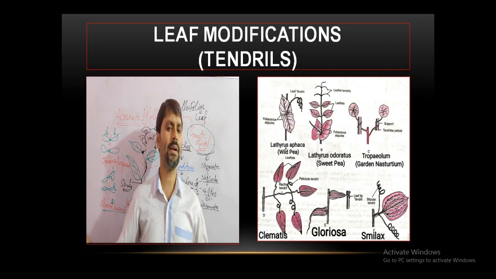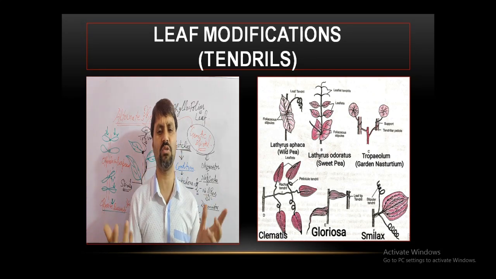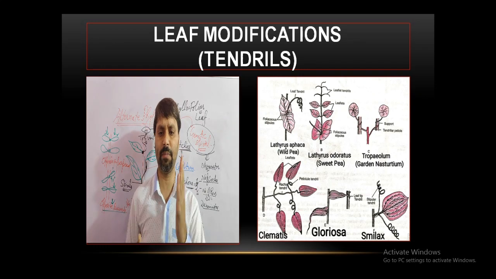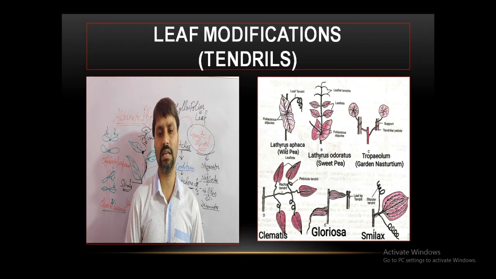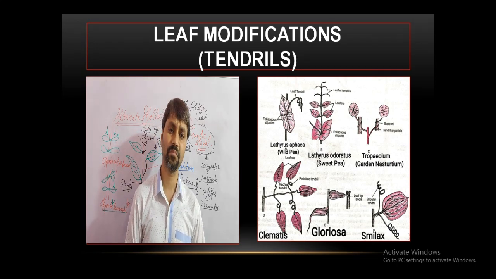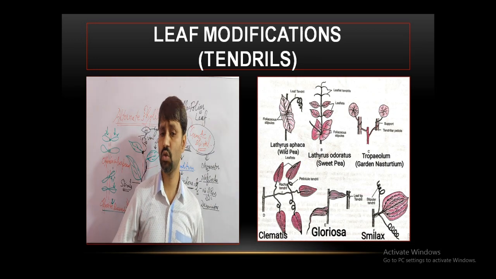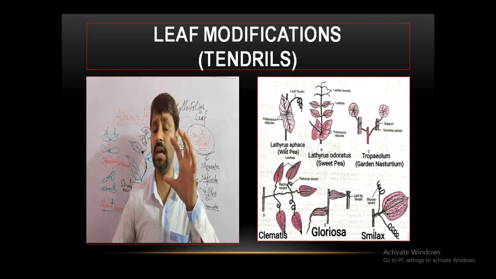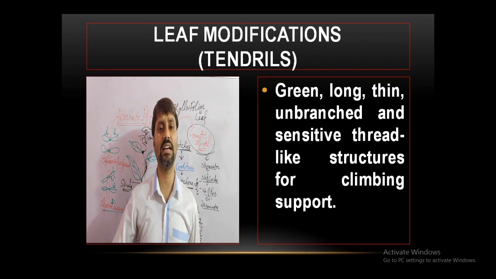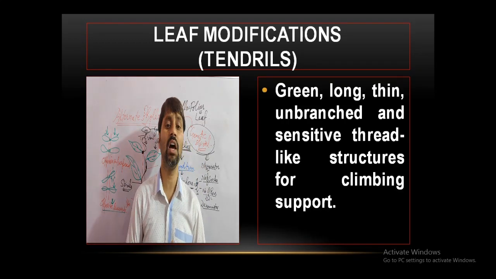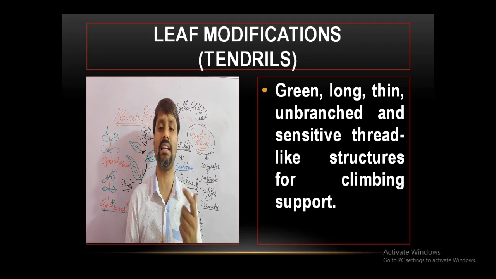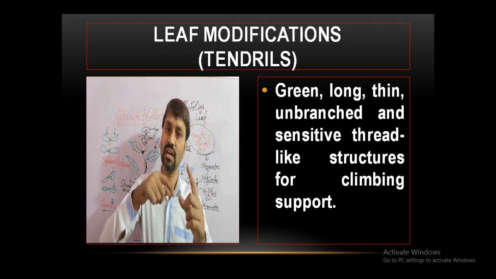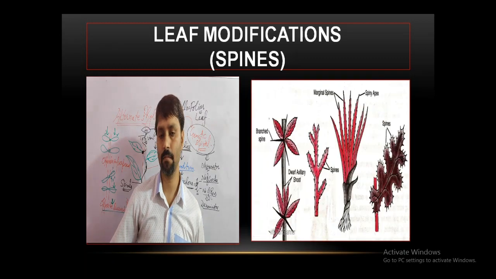Leaf tendrils are nothing but spiral coiling structures, in wild pea, sweet pea, garden nasturtium, Clematis, Gloriosa, Smilax, Tropaeolum. These green thread-like structures are helpful for climbing the support, and they are called tendrils. So tendrils are green, long, thin, unbranched and sensitive thread-like structures for climbing the support. They coil around the support.